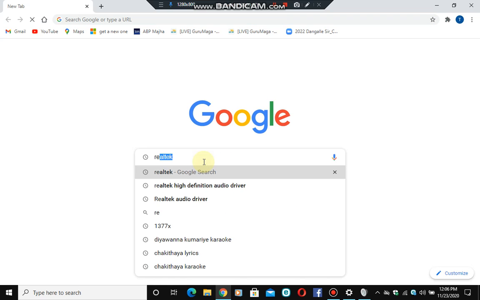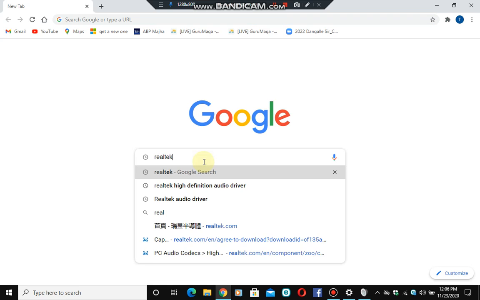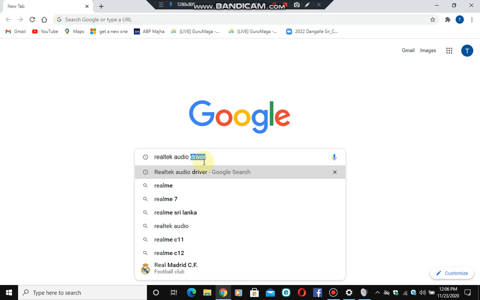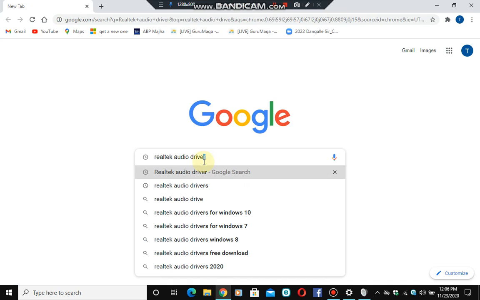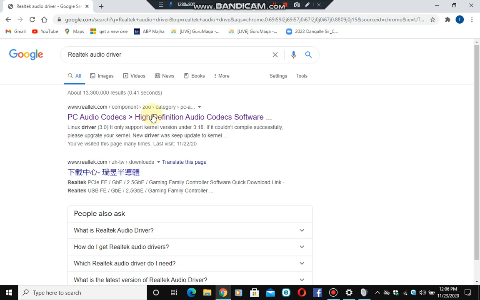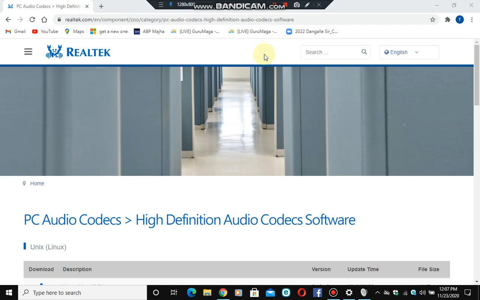type Realtek audio driver. Now you should go to the first one, PC audio code, high definition audio code software. Now you would get a screen like this.